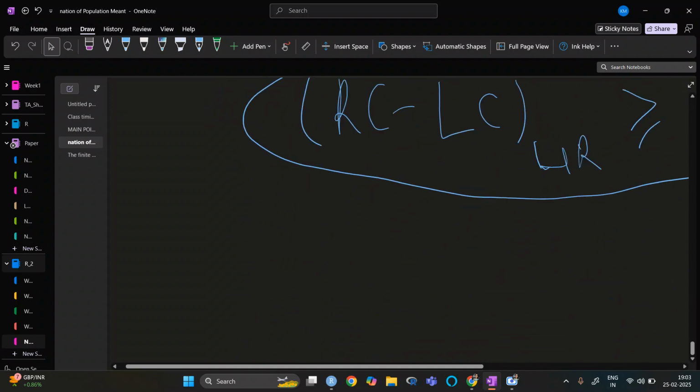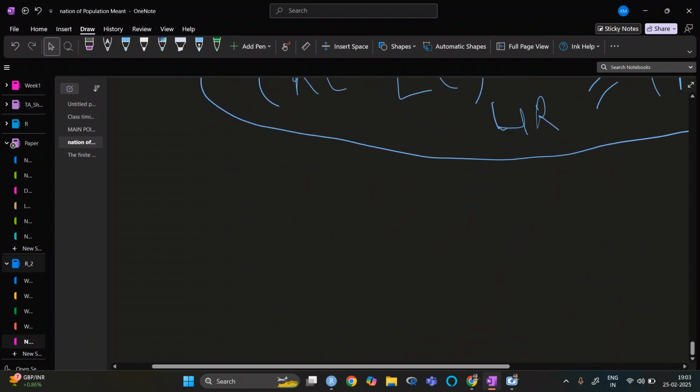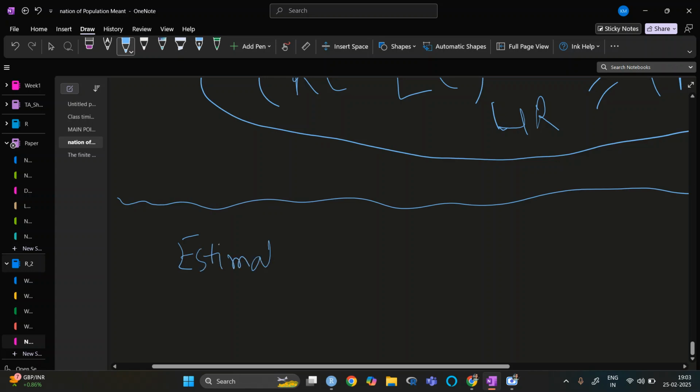So what is the population total? If the population mean is, let's say, a small y bar, then for estimation of the total population it is basically capital N times that y bar. So next we will see the estimation of population total or total population.